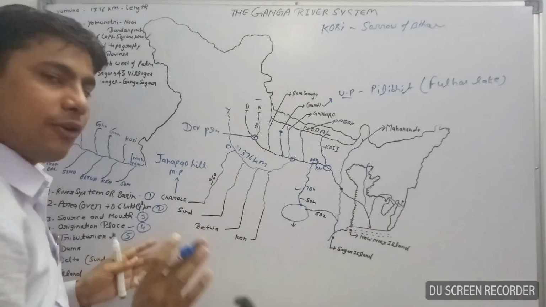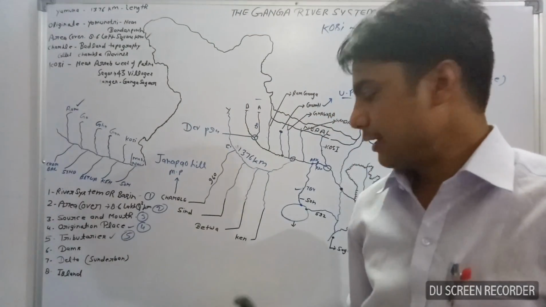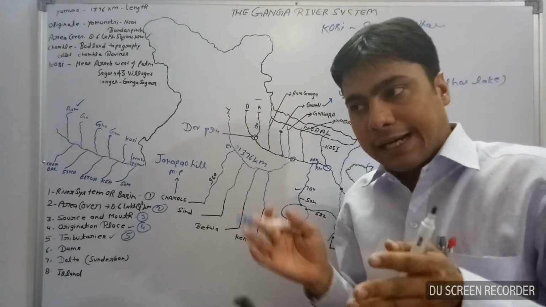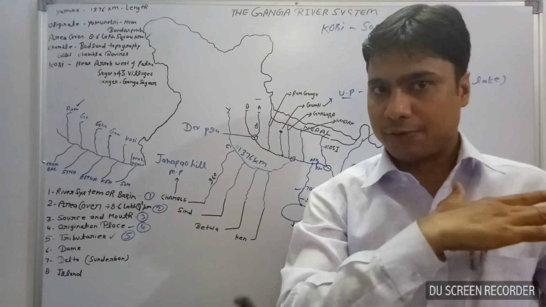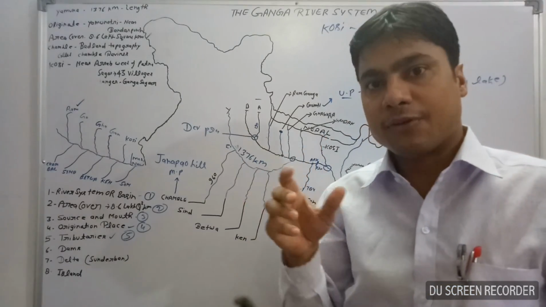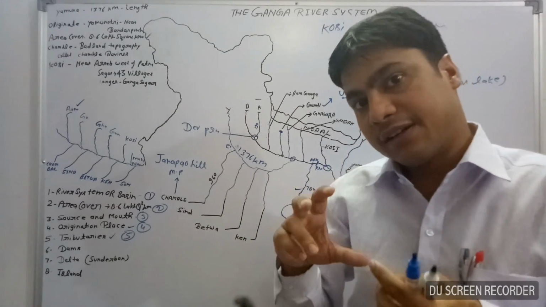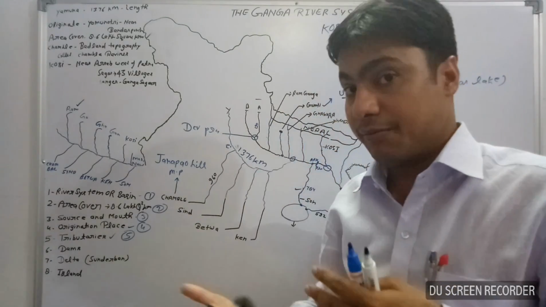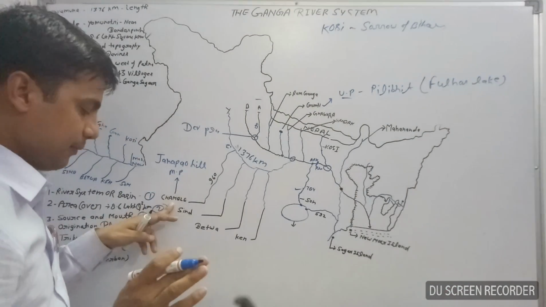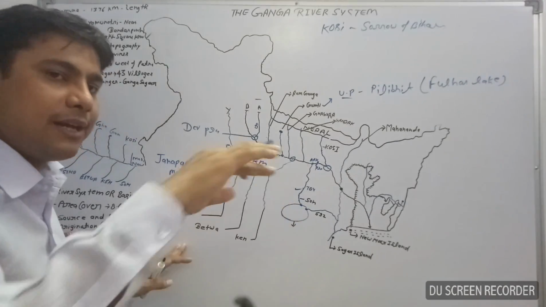Okay, Chambal is known for its badland topography. You can see here badland topography or Chambal ravines. It means it is an undulating landform, such types of topography. And in this basin, more numbers of conchers are found in the old alluvial soils. Okay, so Chambal River is very famous for the badland topography, which is also known as the Chambal ravines. Chambal ravines means badland topography.